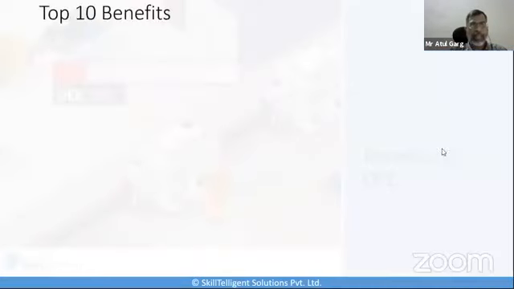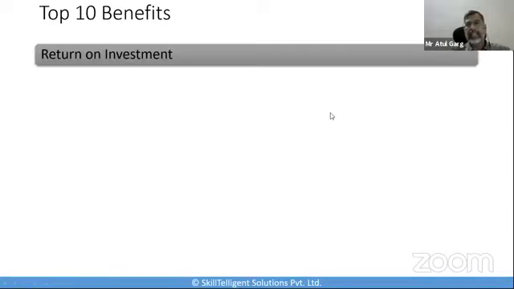So let's take a quick look at the benefits of implementing and calculating the OEE. There are several benefits which people talk about for the OEE, and I have taken the top 10 benefits. The first benefit is the return on investment. Companies make large investments in machinery and need to achieve the maximum return on their investments in the shortest possible time. The objective of the OEE is to precisely obtain the maximum productivity of these processes, and the return on investment from implementing OEE is high.